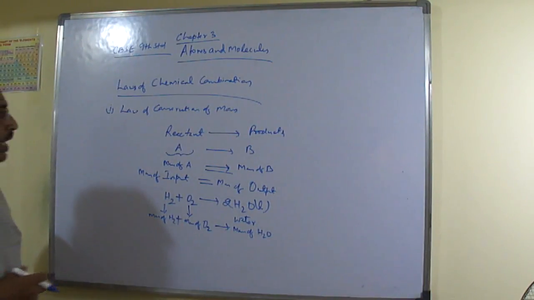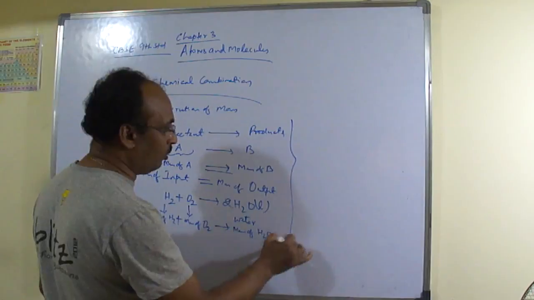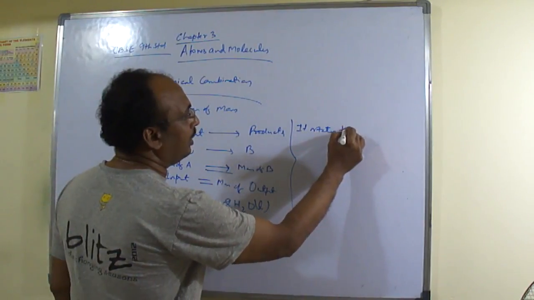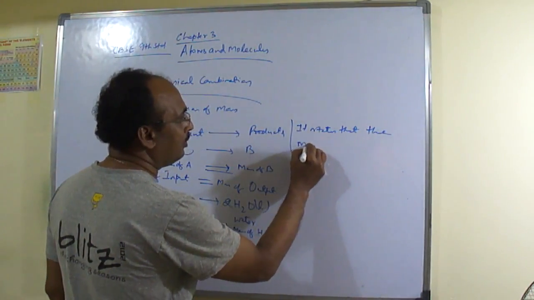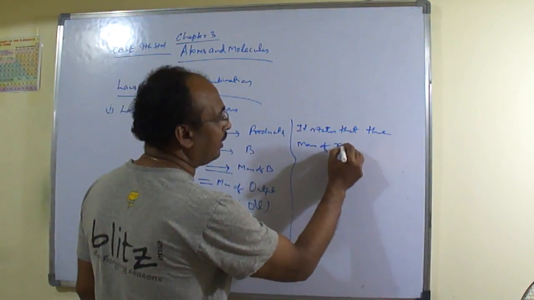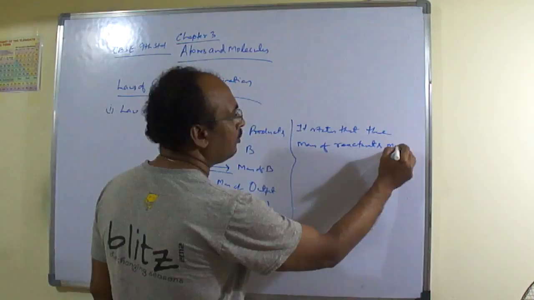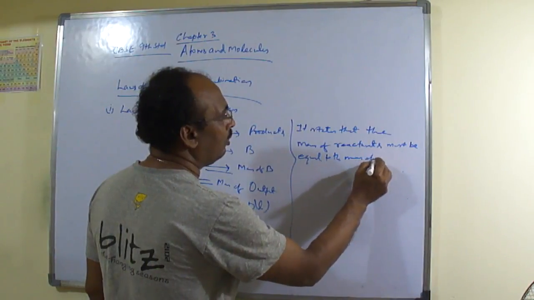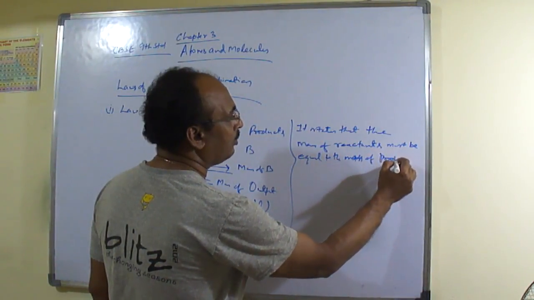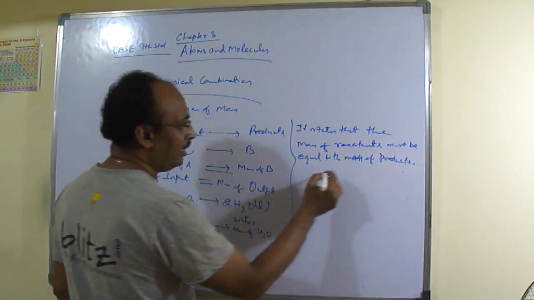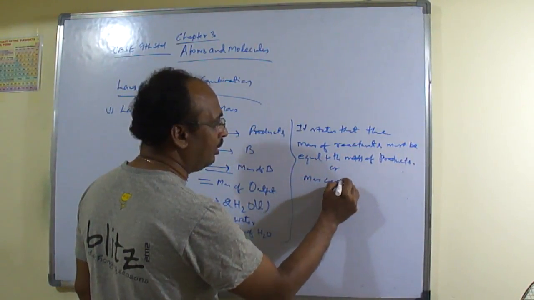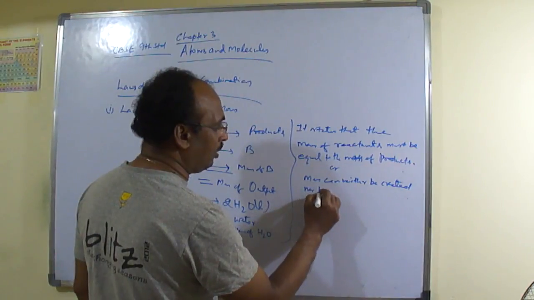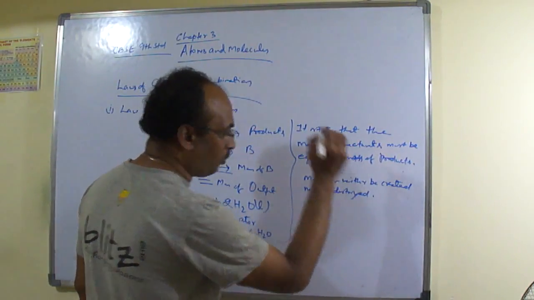Understood now? So how can we define this law of conservation of mass? We can define this law of conservation of mass as: it states that the mass of reactants must be equal to the mass of products, or in other words, mass can neither be created nor be destroyed.